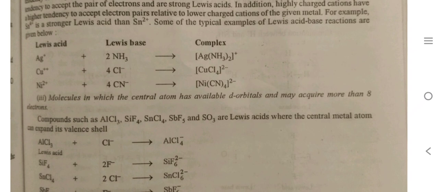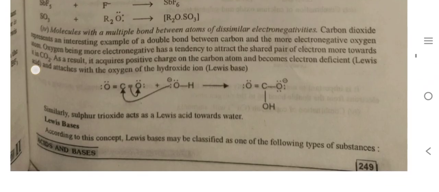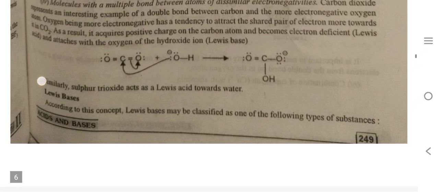Carbon dioxide represents an interesting example of a double bond between the carbon and the more electronegative oxygen atom. Oxygen, being more electronegative, has a tendency to attract the shared pair of electrons more towards itself in CO2. As a result, the carbon atom acquires a positive charge and becomes electron deficient, which is the Lewis acid, and attaches with the oxygen of the hydroxide ion, which is the Lewis base. Similarly, sulfur trioxide acts as a Lewis acid towards water.